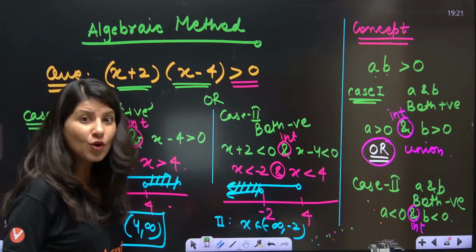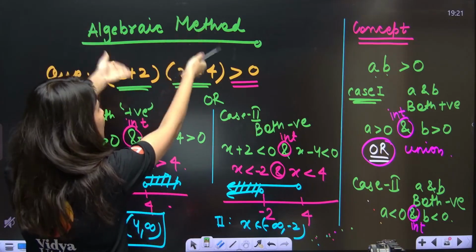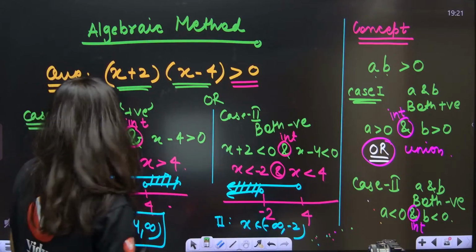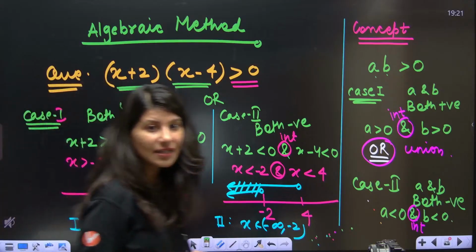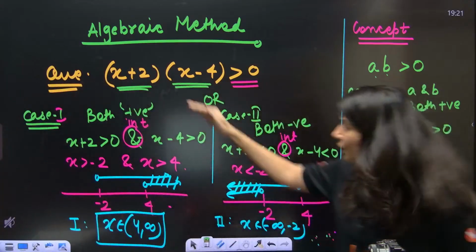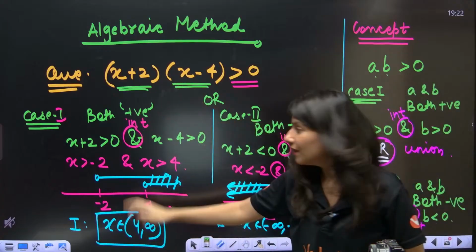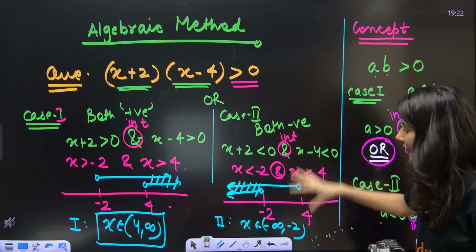So that is why we are doing this intersection. Within the case you need to take intersection.